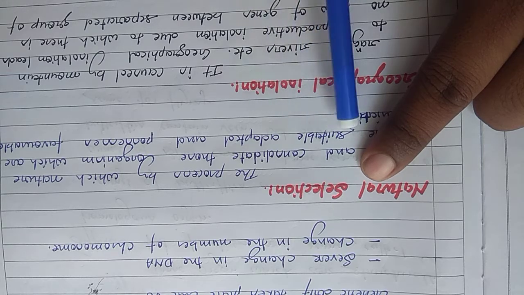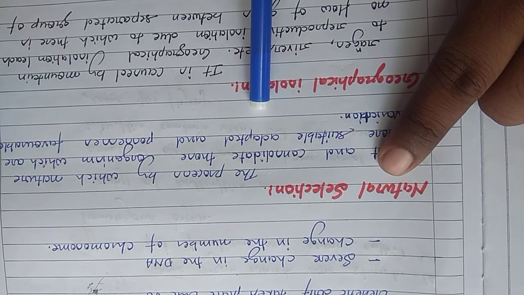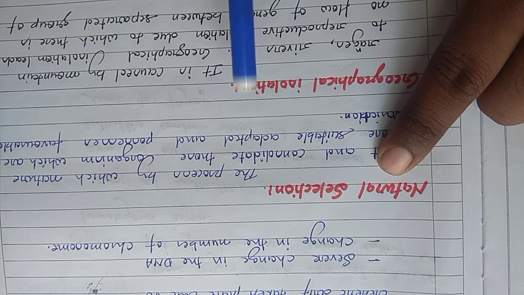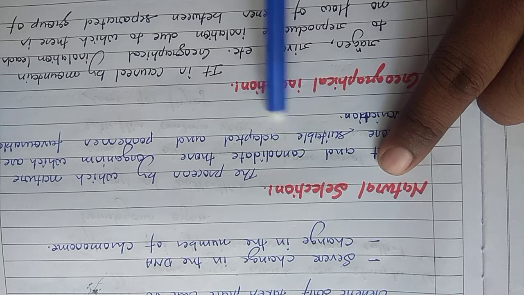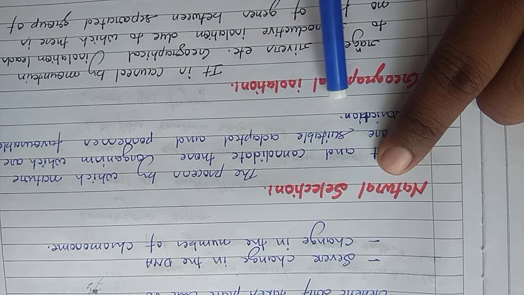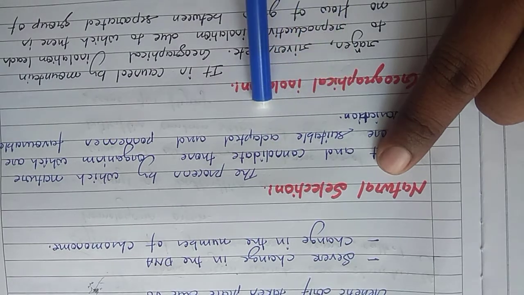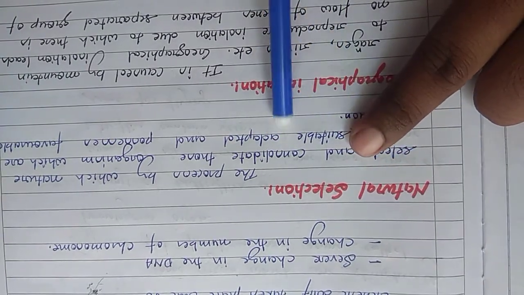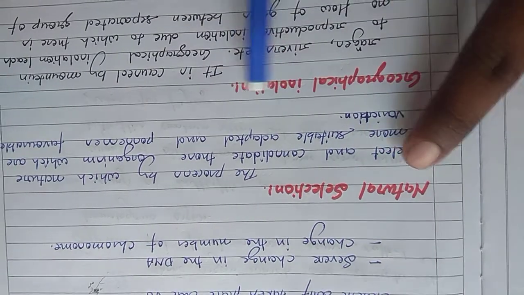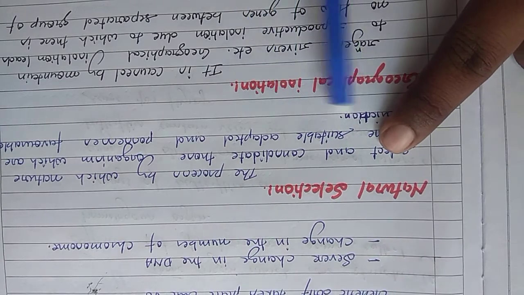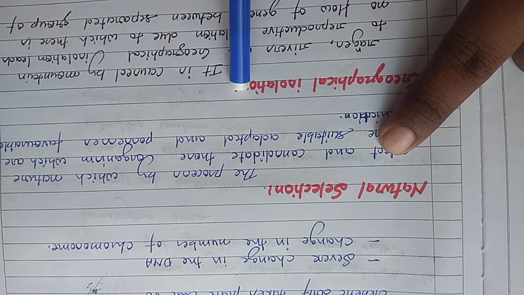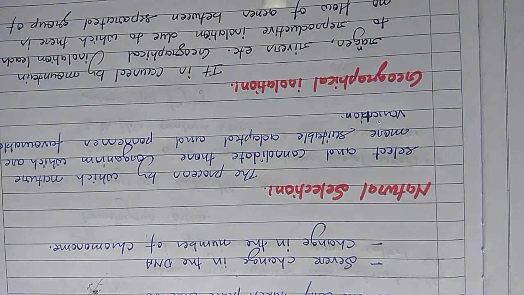Due to the different geographical conditions, changes in the organisms will also occur. The species were the same before the separation, but after the separation they become more different from each other and cannot reproduce with each other. So this is geographical isolation.